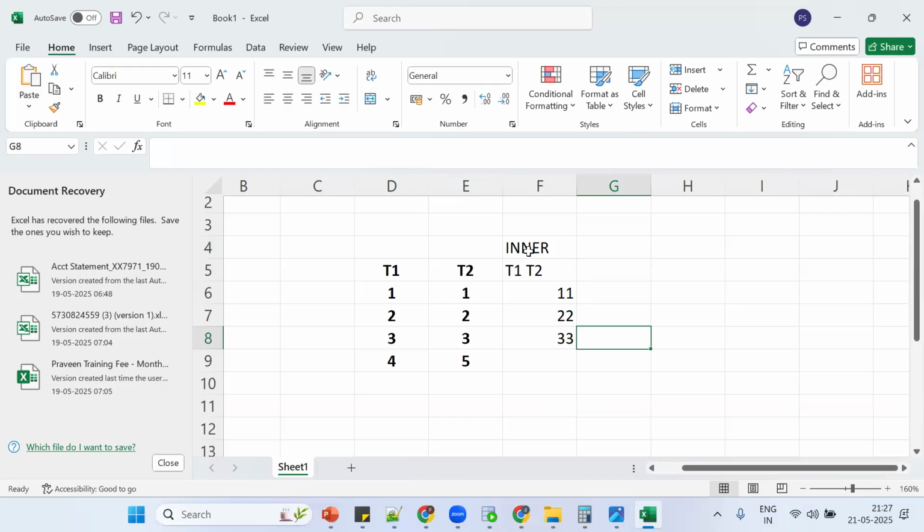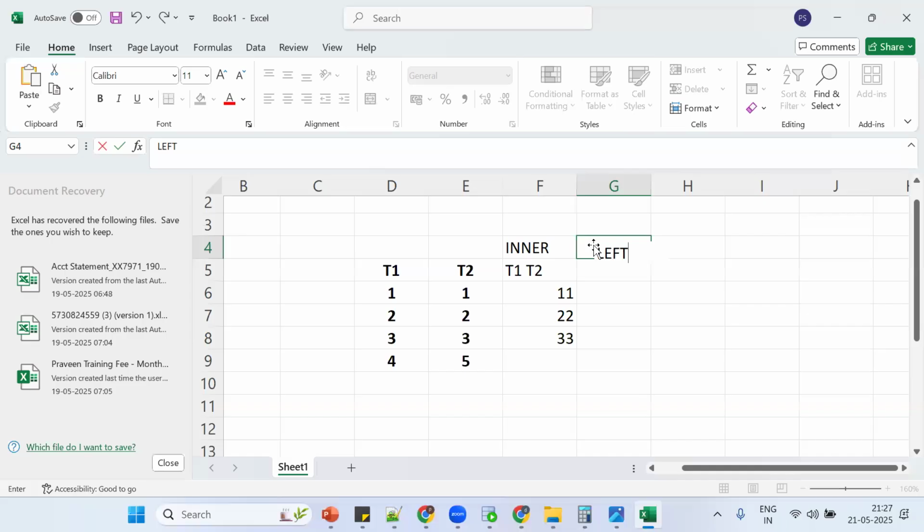Null. It is a mismatch. 4 won't come, no, it is not matching. Any other values? Okay, see. Inner join is nothing but matching records from both the tables. 1 and 1, 2 and 2, 3 and 3. That's it.